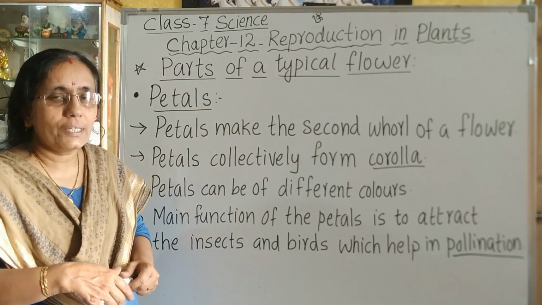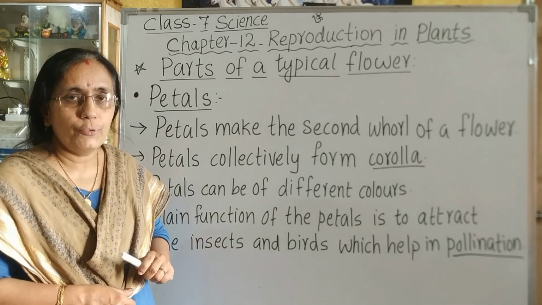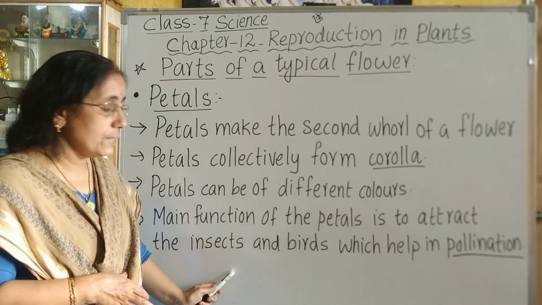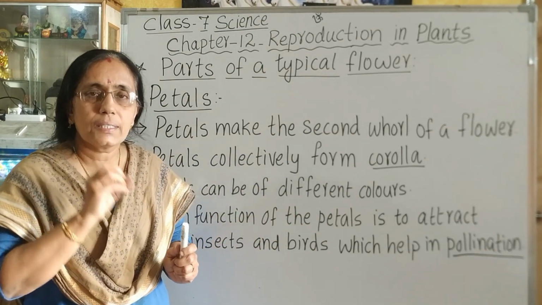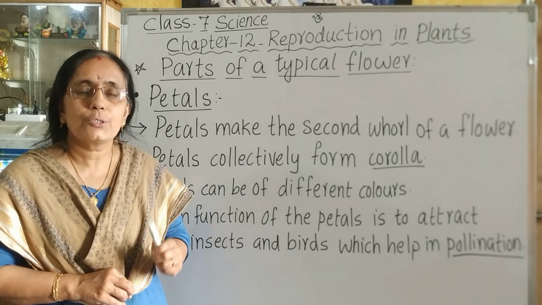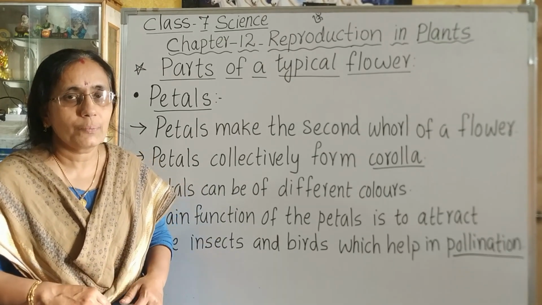What is pollination? That we will learn in the next topic. So, petals are colorful to attract birds and insects. These birds and insects are the agents of pollination. So, the function of the petal is to attract insects and birds so that pollination takes place easily.